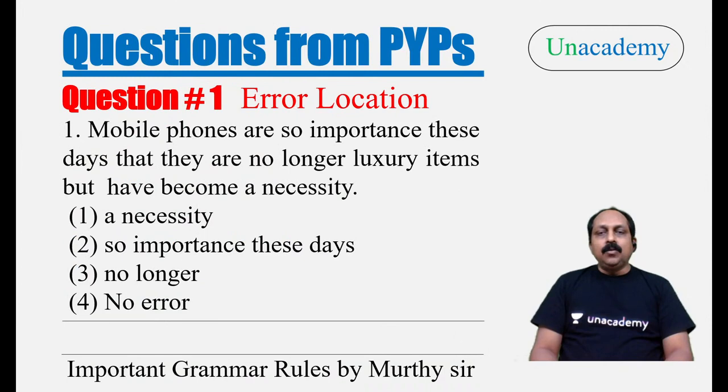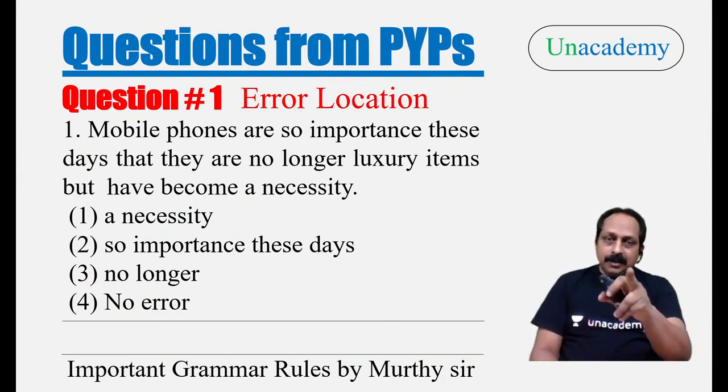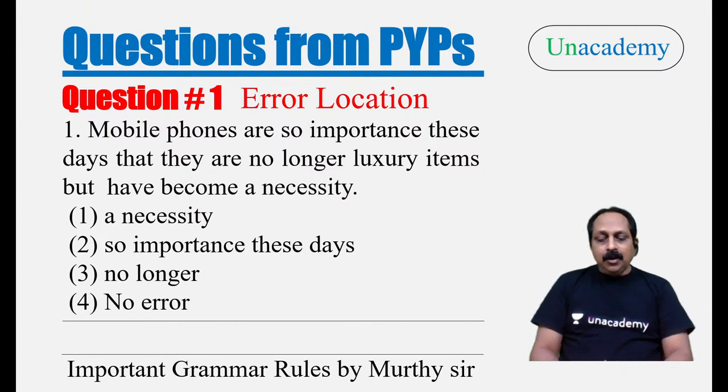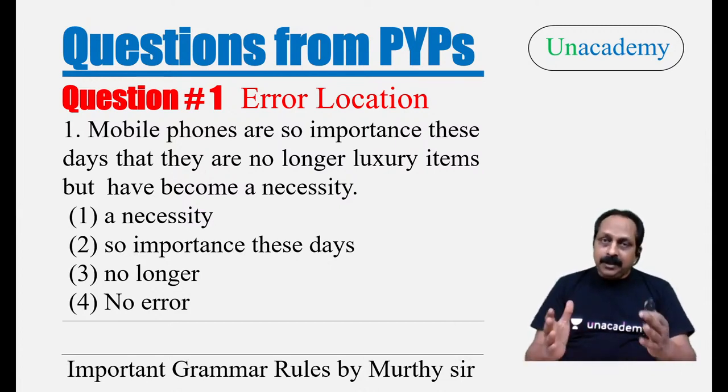Now let us go to questions from previous year's papers. The first five questions, you can see the side heading, error location related. Error location. Each candidate has been informed, each student has been. Yes, that's right, Rajshekhar. Thank you very much. Harshavardhan. Please go to, thank you very much. Question number one, error location. Mobile phones are so important these days that they are no longer luxury items but have become a necessity.